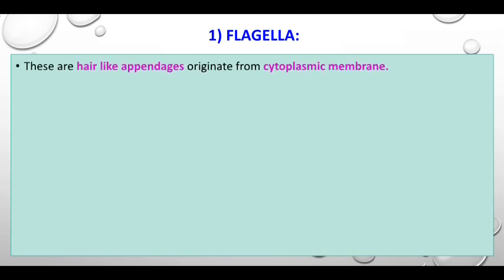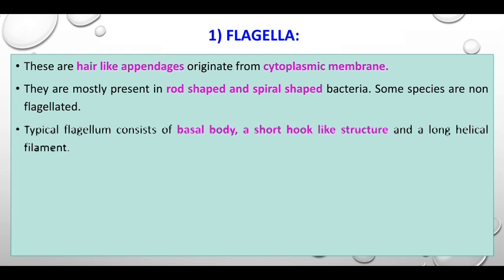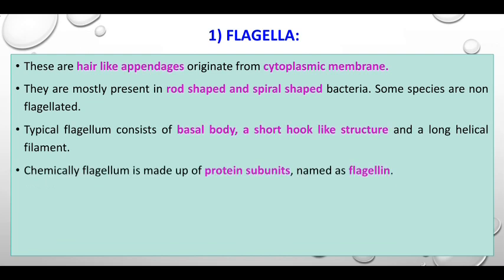We will see the external parts of the bacterial cell. The first one is flagella. Here are the types of flagella. What are flagella? These are hair-like appendages originating from the cytoplasmic membrane. They are mostly present in rod-shaped and spiral-shaped bacteria. Some species are non-flagellated. A typical flagellum consists of a basal body, a short hook-like structure and a long helical filament. Chemically, flagellum is made up of protein subunits called flagellin.